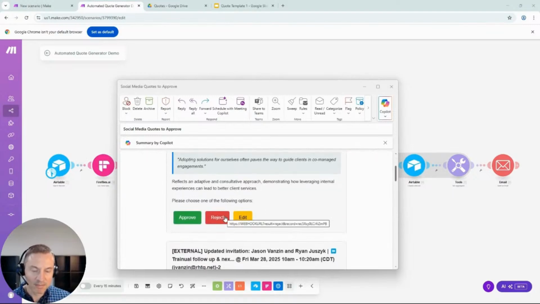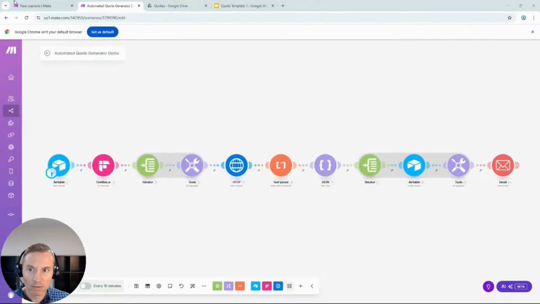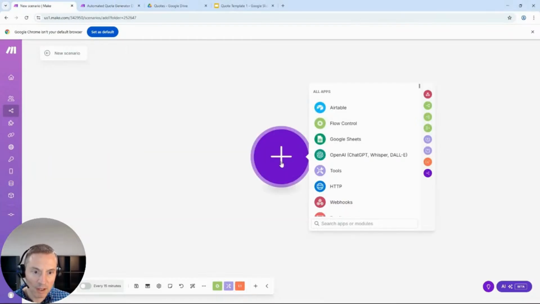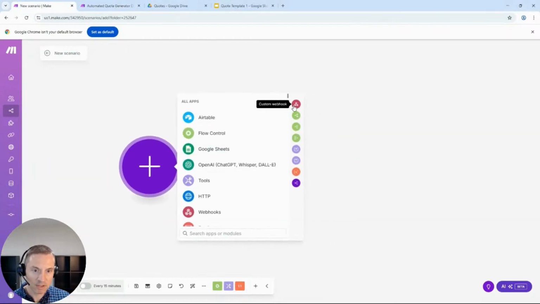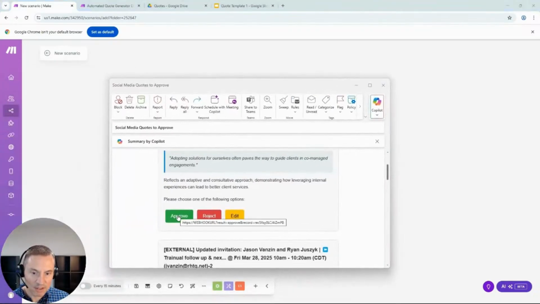So we can reject them, which will delete them out of the table. We can edit them, which will take us to the table, or we can approve them, which will launch basically what we're going to build today. So today we want to build an approval automation. If you recall, we created these links in here. If you hover over it, you can see it just says webhook URL. That needs to be replaced with the webhook we're about to create. And then we're going to send over approve or reject, and then the record.